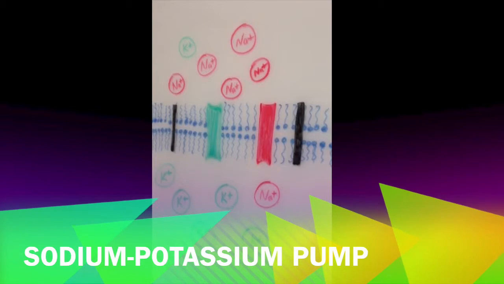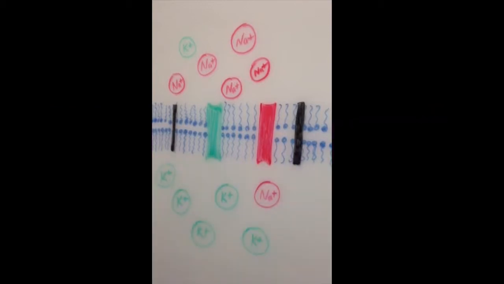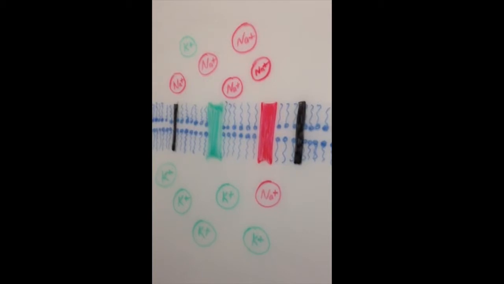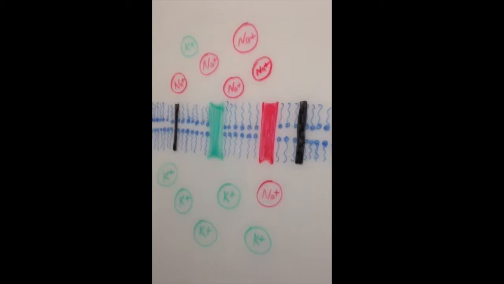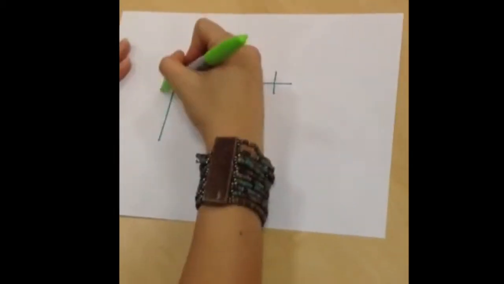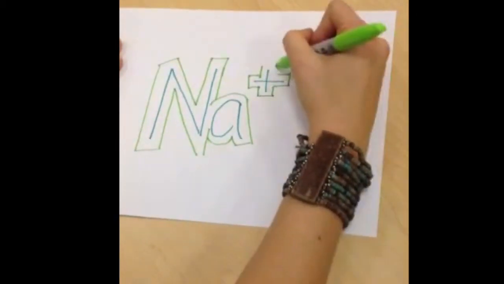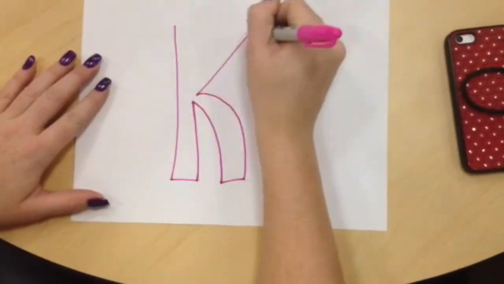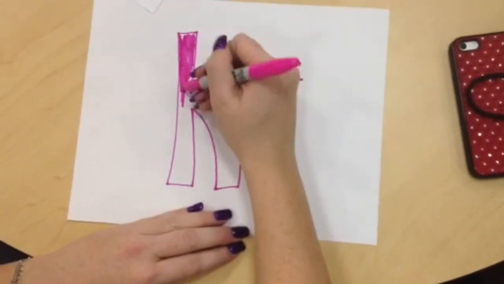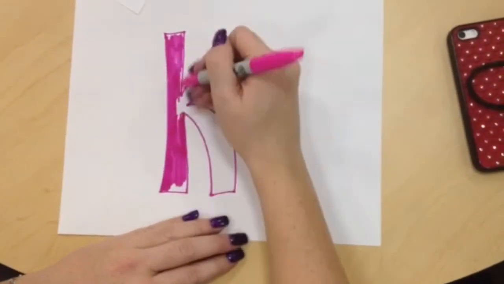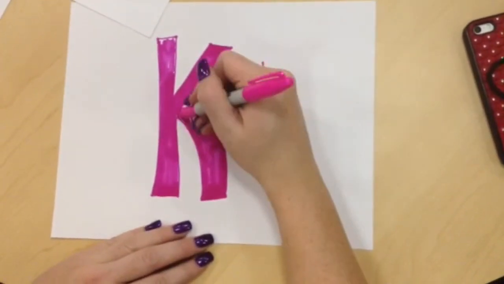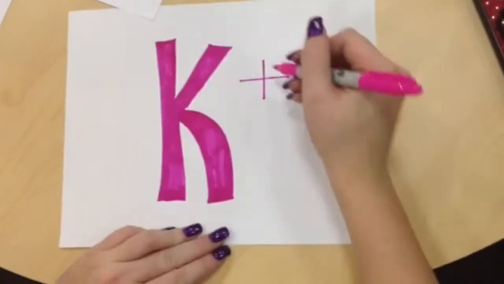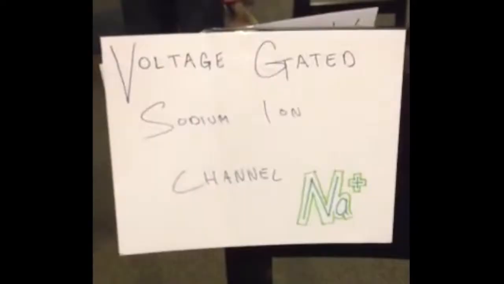Sodium-potassium pumps are mechanisms of active transport that move 2 positive potassium ions into a cell and 3 sodium ions out of a cell by way of using voltage-gated potassium and/or sodium ion channels. It takes 1 ATP to move the 3 sodium ions out of the cell because it's moving against the concentration gradient, going from an area of lower concentration to an area of higher concentration. However, it does not take any energy to move the 2 potassium ions into the cell because it is going with the concentration gradient from an area of high concentration to an area of low concentration.